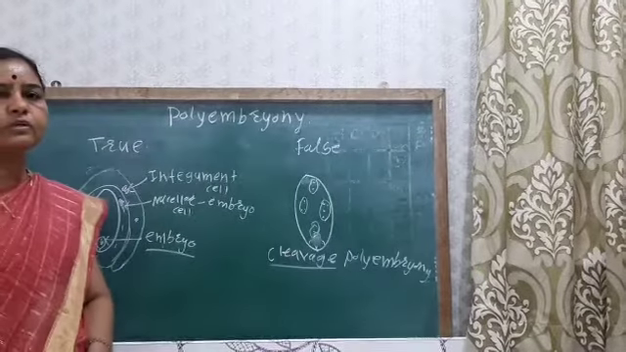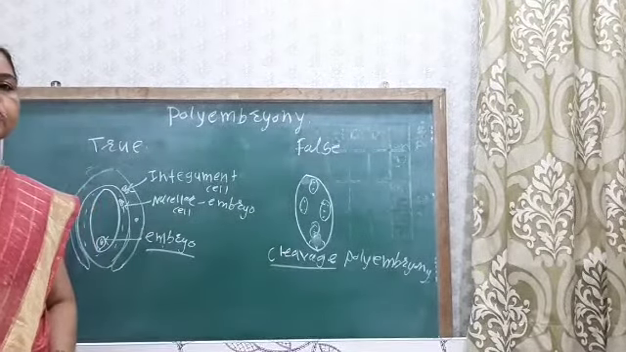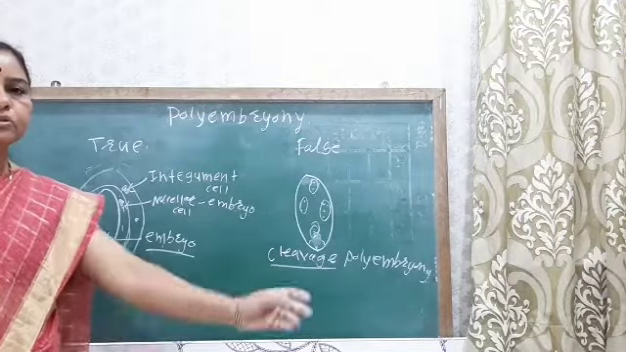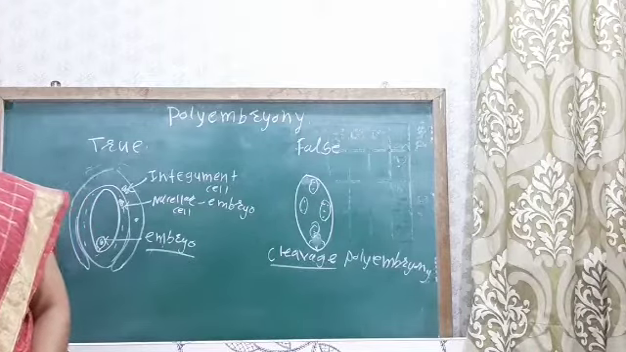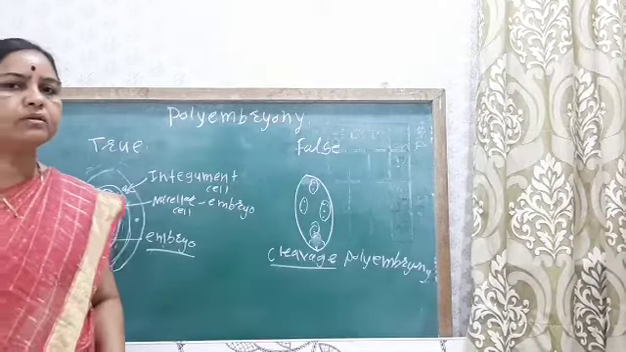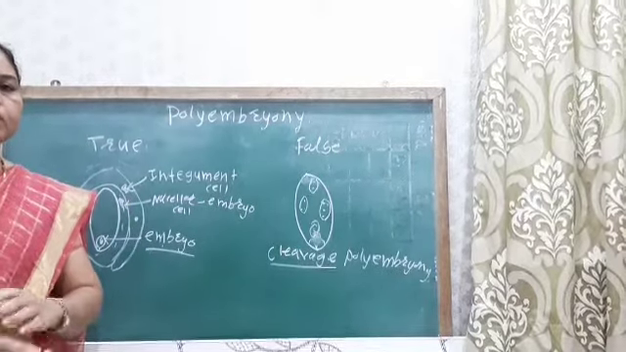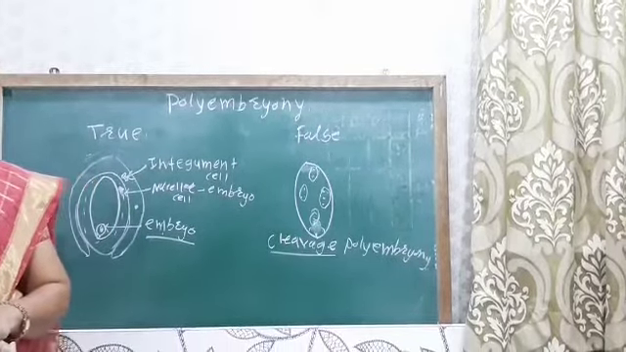So students, today we have seen polyembryony. Then we have also seen apomixis, then parthenocarpy, and also dormancy.